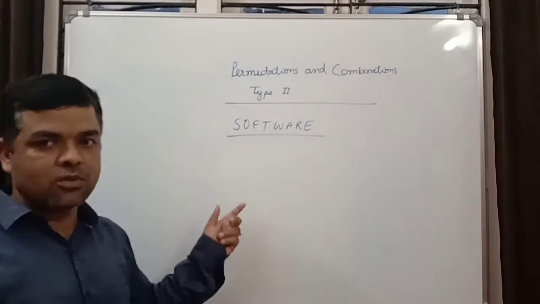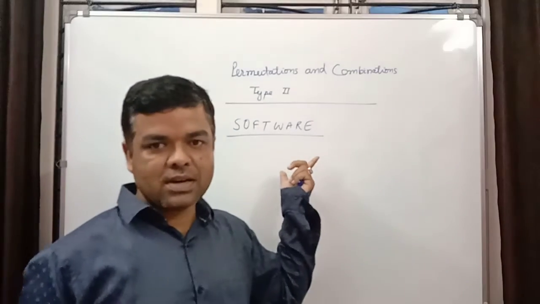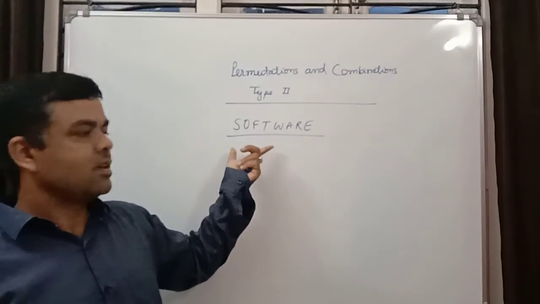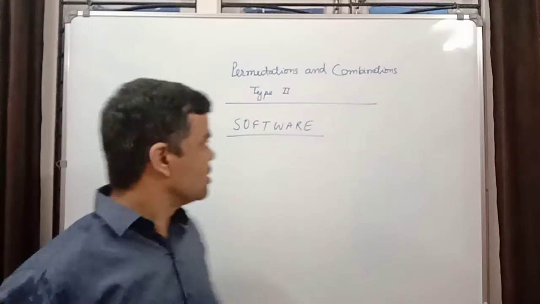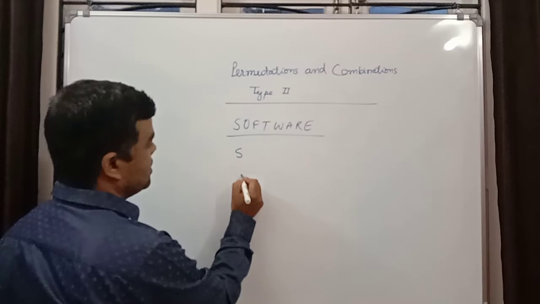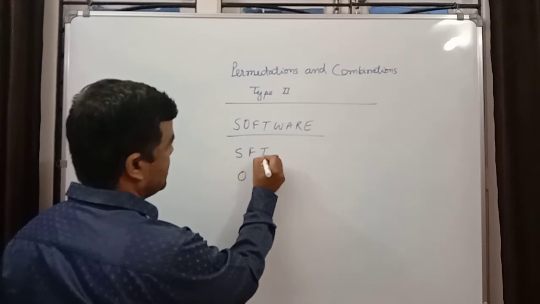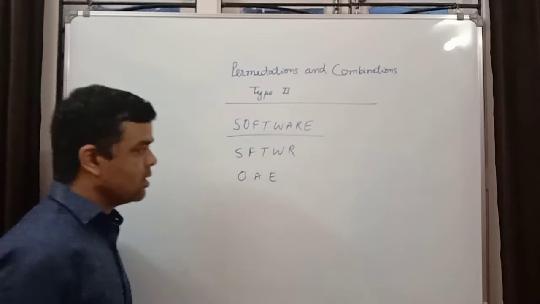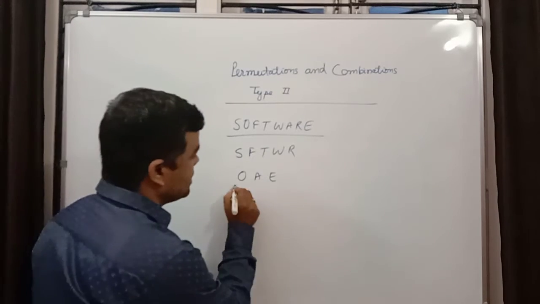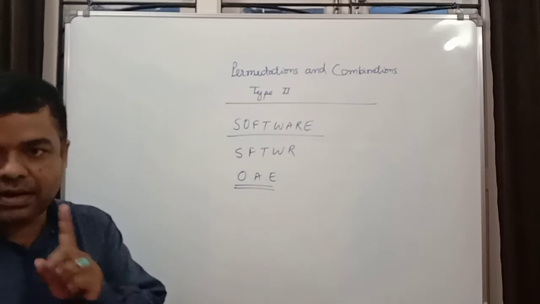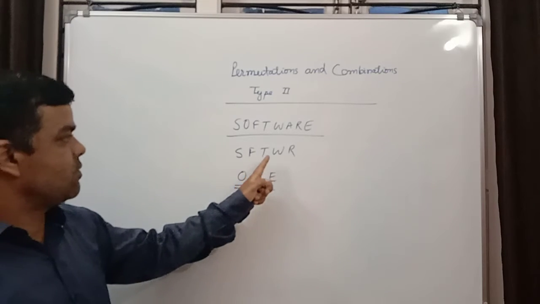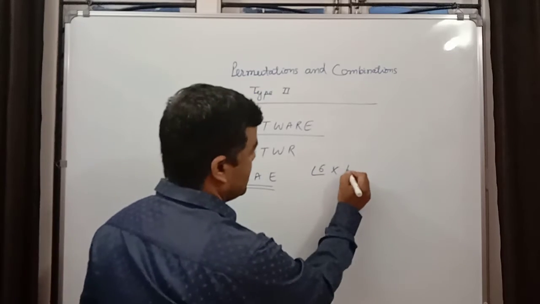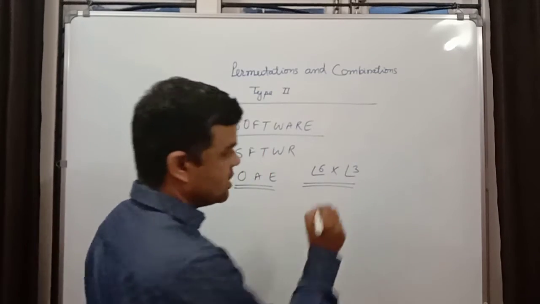SOFTWARE. The same question: how many words can be formed from the letters of the word software if all the vowels come together? S, O, F, T, W, A, R, E. Okay, so three vowels are there. You take these as one unit, one letter. So 1, 2, 3, 4, 5 and 6. So factorial 6 into factorial 3. You multiply and solve this.